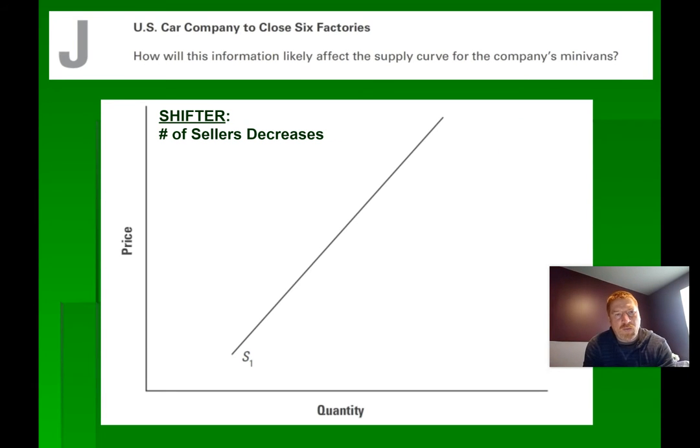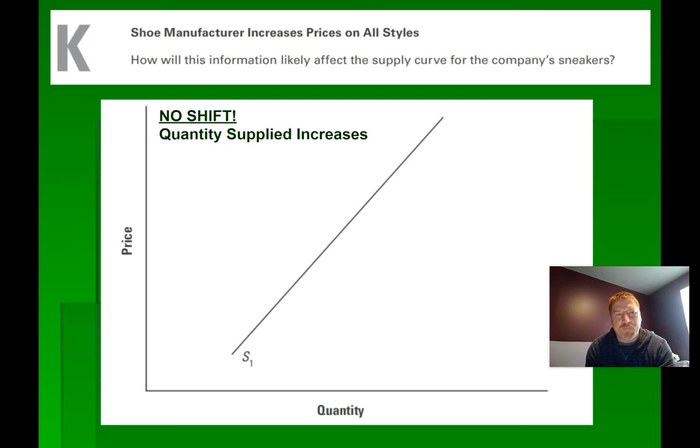The next one was U.S. car companies to close 6 factories. How will this information likely affect the supply curve for the company's minivans? If they go out of business, that means there are going to be fewer car dealerships or factories to make goods. So that would shift the supply curve to the left, a decrease, because the number of sellers would leave or shrink in size.